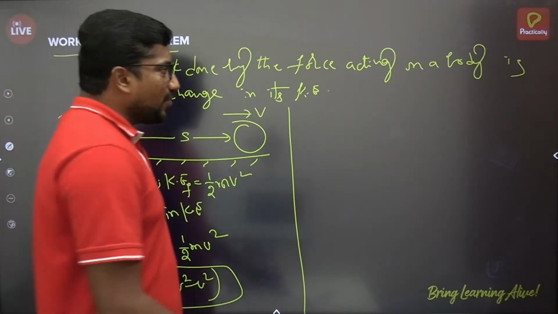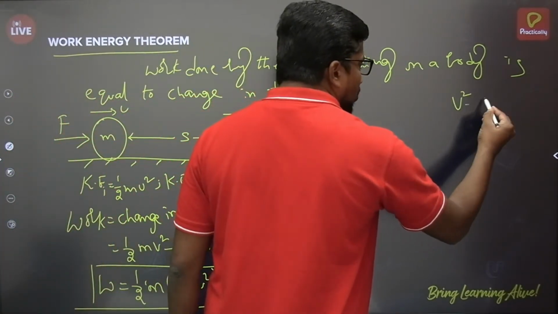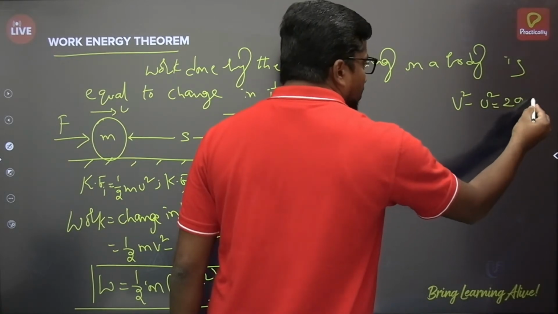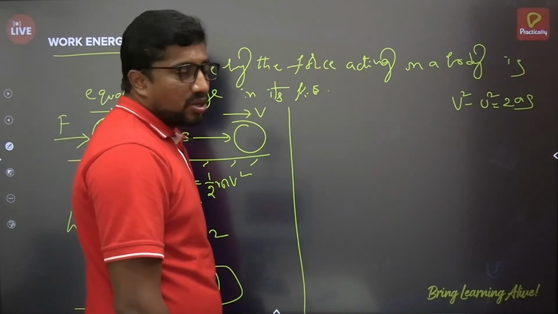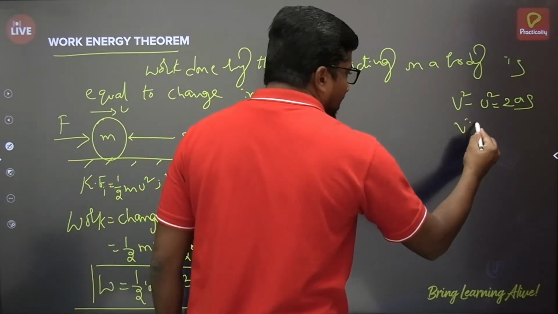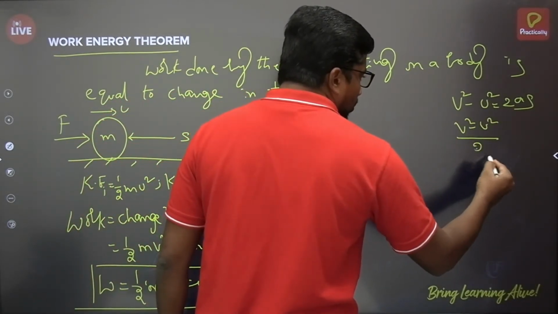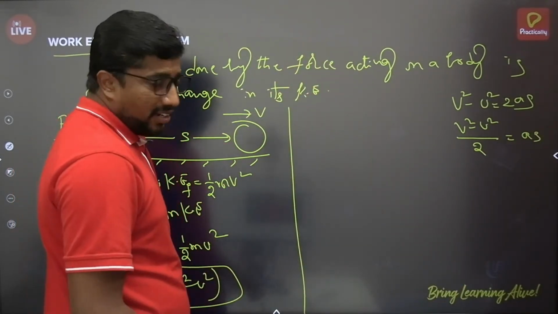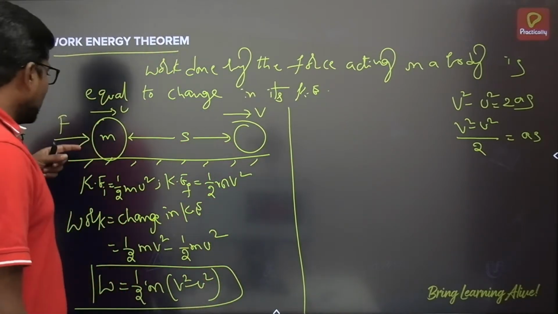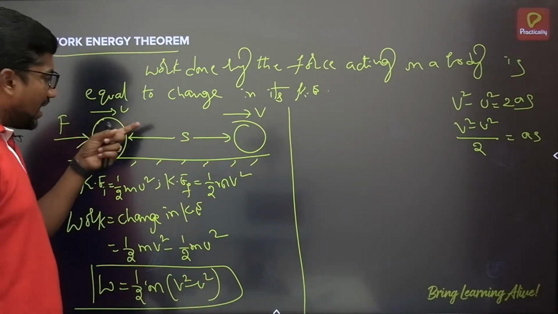According to the third equation of motion, which we are calling the velocity and position relation, v square minus u square is equal to 2as. So we can write here (v square minus u square) by 2 is equal to a multiplied by s. Keep that aside.